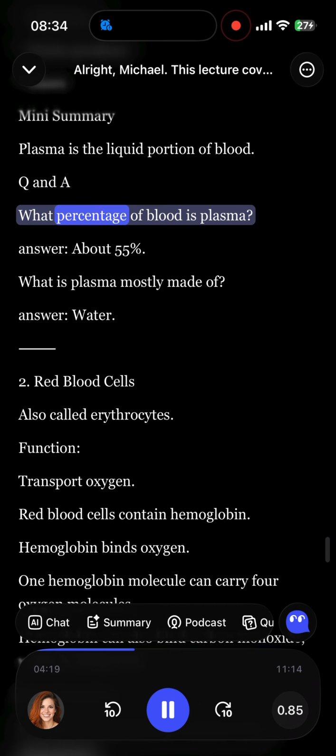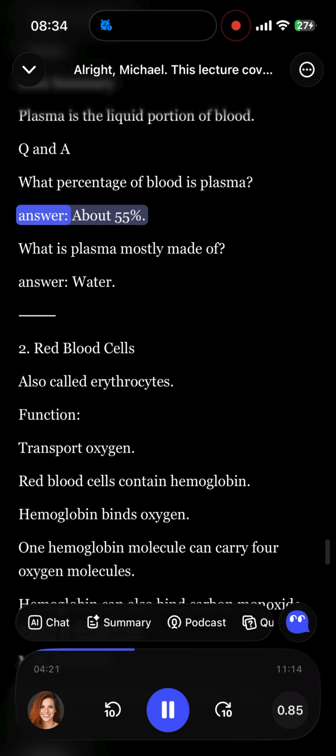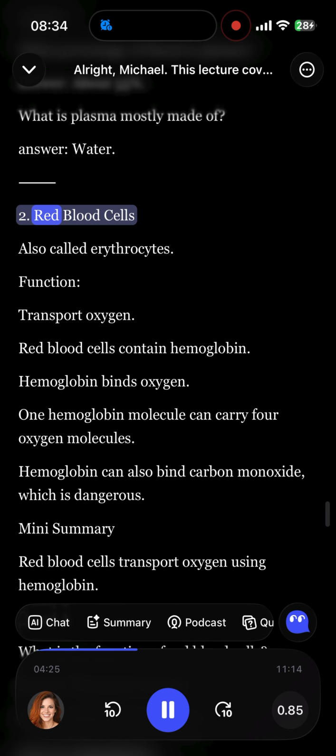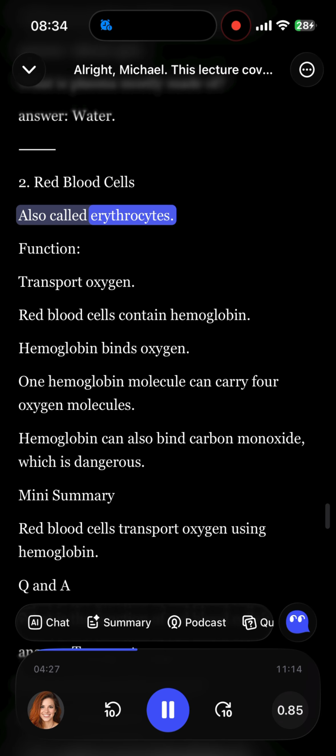Q&A. What percentage of blood is plasma? Answer: about 55%. What is plasma mostly made of? Answer: water.